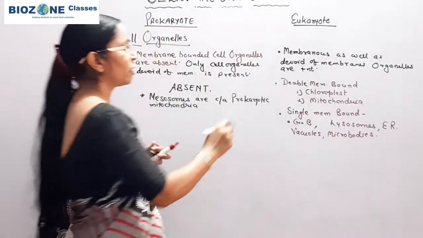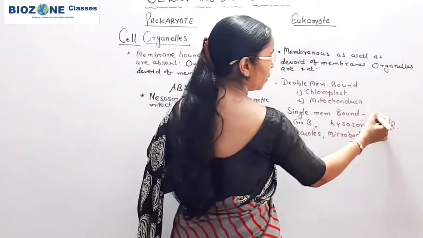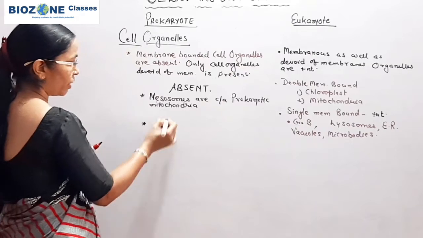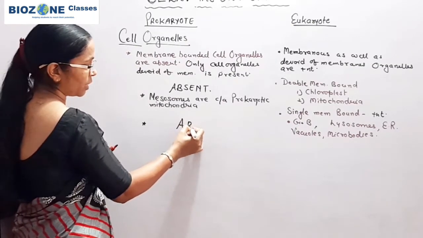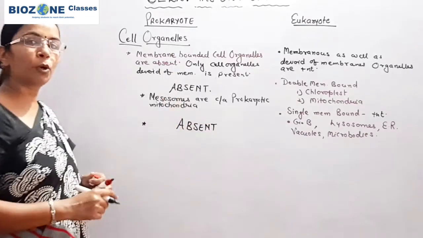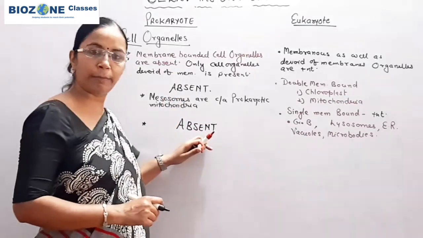So all these single membrane bound cell organelles are present. Again here you remember, the membrane bounded cell organelles are completely absent in the case of the prokaryote. So this part you remember here.